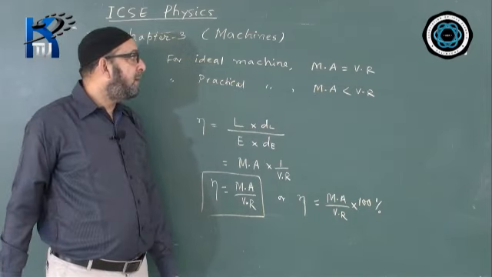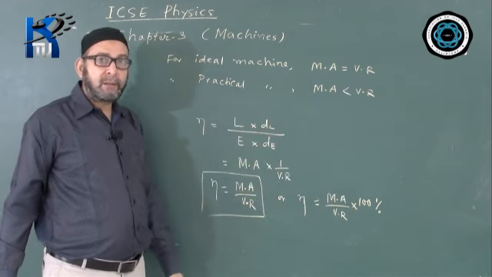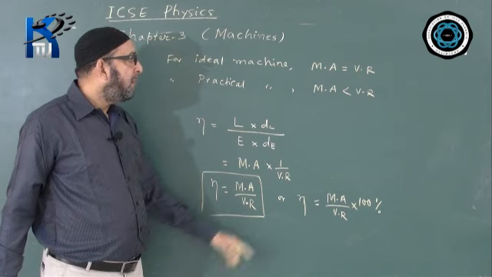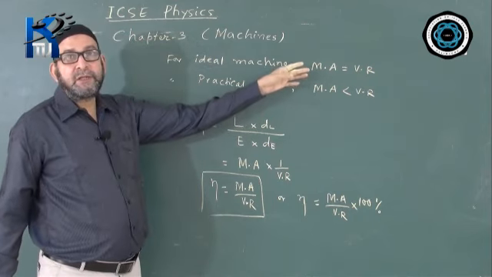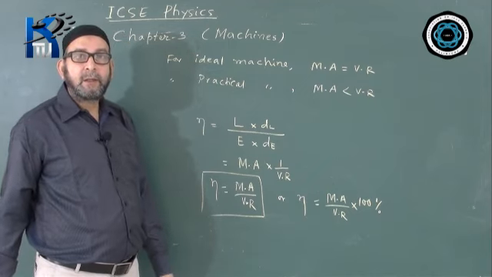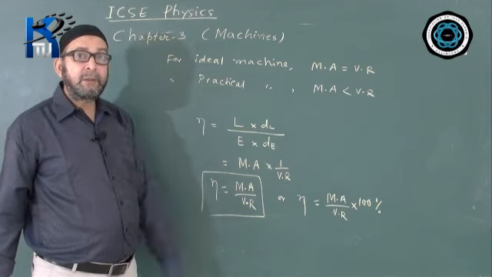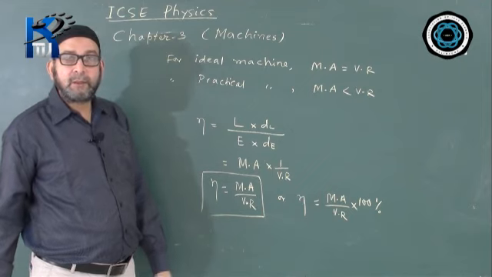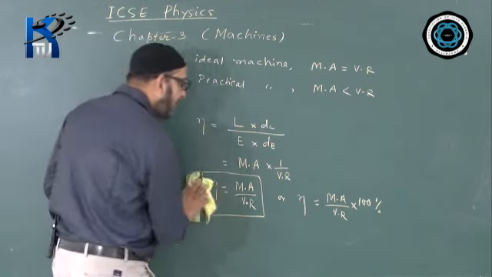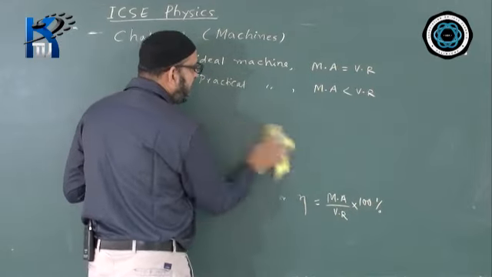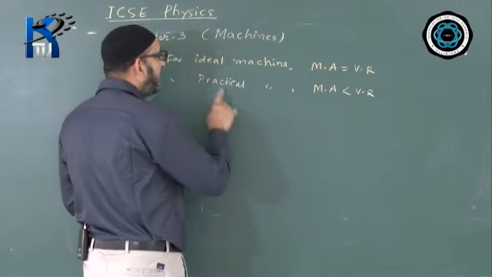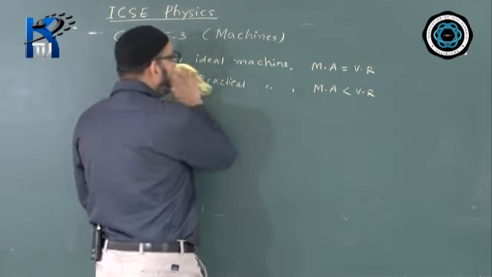Can MA ever be greater than VR? The answer is no. If that happens, then the efficiency of the machine will be greater than 100% or greater than 1, which is not possible because it goes against the law of conservation of energy. So this is the relationship. Efficiency is equal to MA upon VR, and for an ideal machine we write MA equal to VR, and for a practical machine we write MA less than VR.